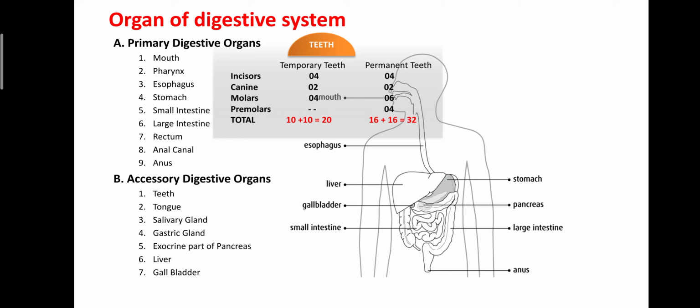The incisors are 6 in the lower as well as upper, canines 2 lower as well as upper, molars 6 lower as well as upper, and premolars 4 lower and 4 upper. Like that, there are 32 permanent teeth present in the human being. They are helpful for chemical digestion as well as playing an important role in speech.